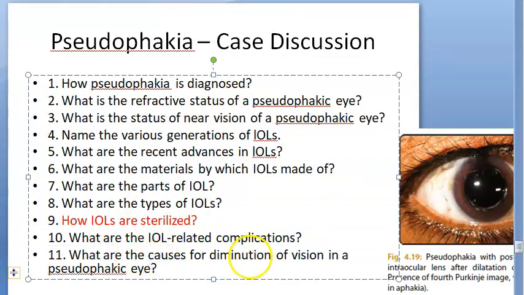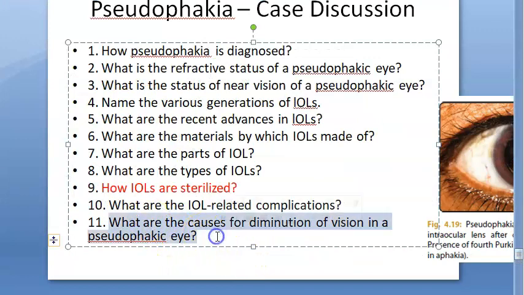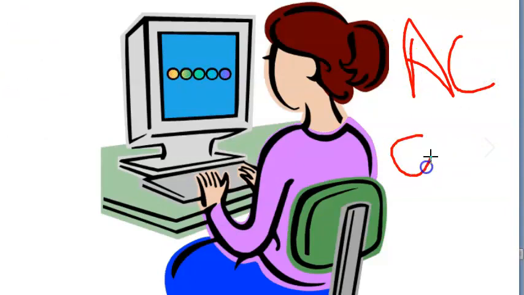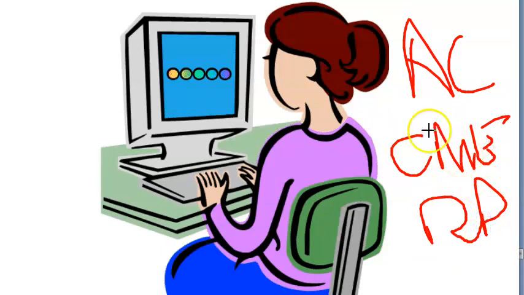What are the causes of diminution of vision in a pseudophakic eye? Why can a person with pseudophakia come with diminution of vision? This is important. Pay attention. This person went into after cataract, or he got cystoid macular edema, or he has a retinal detachment. Now, all these are new.